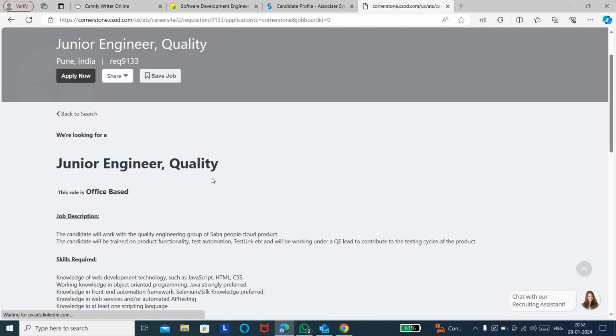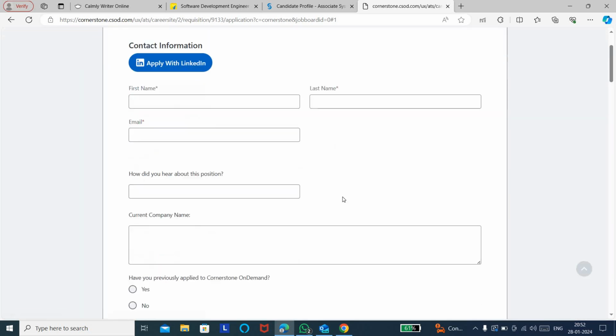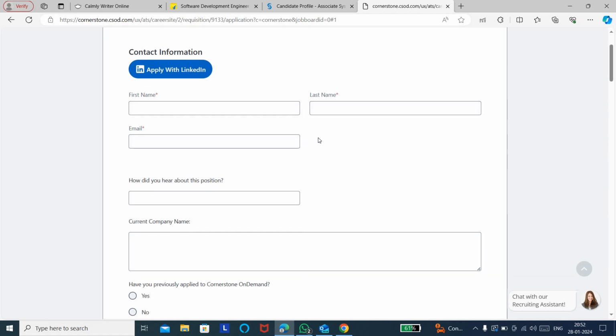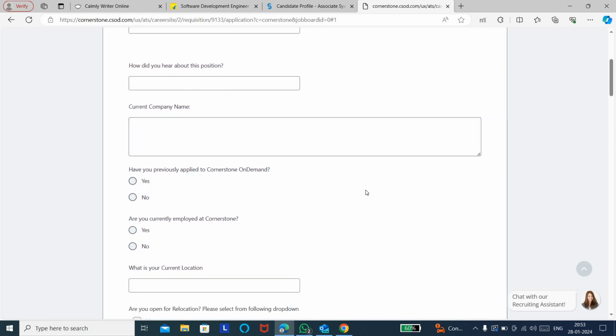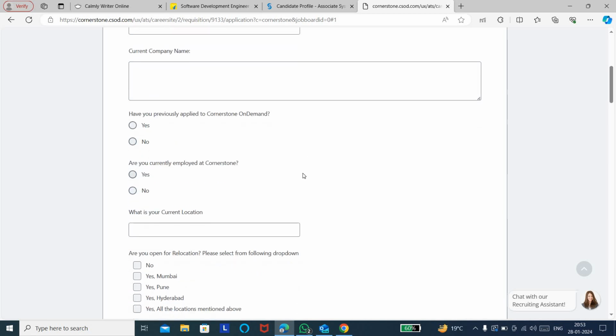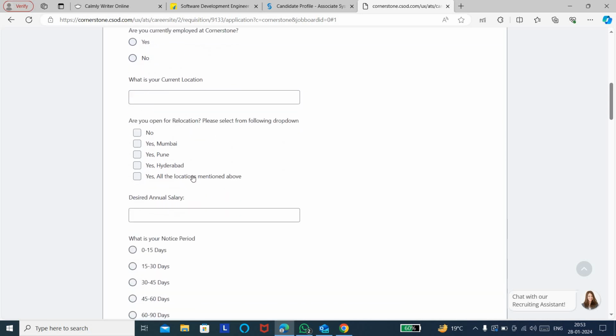So the location is Pune, and to apply you can just click on apply now, and then you can see this is the simple application form. So you can apply with LinkedIn if you already have an account on LinkedIn, or you can just fill in your details, your first name, last name, your email address, and how did you hear about the position. Do mention your current company name, and whether you have previously applied for Cornerstone. And are you open for relocation? So these are the different locations like Mumbai, Pune, Hyderabad, and all the locations mentioned above.